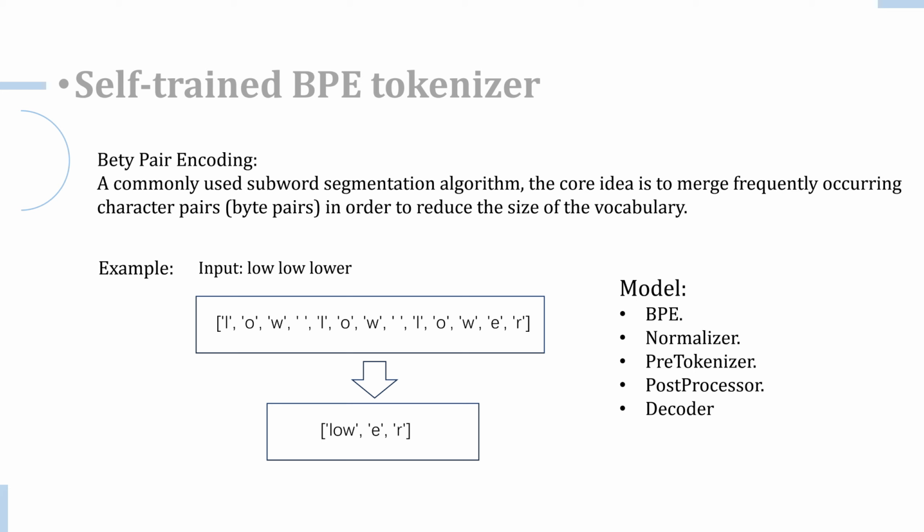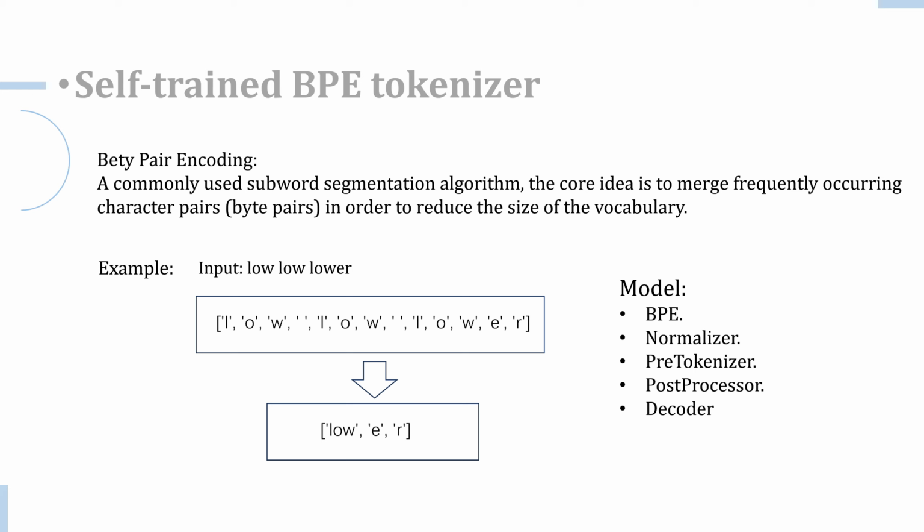And the third is the pre-tokenizer. This component splits the text initially, usually based on spaces, punctuation, or numbers. It ensures that the text is segmented properly before feeding it into the model. Then there is the post-processor.